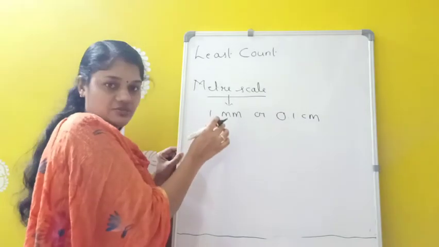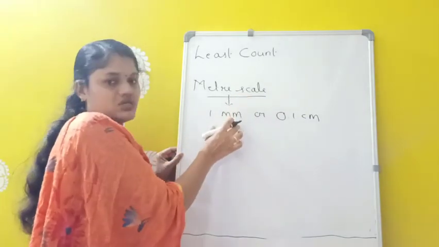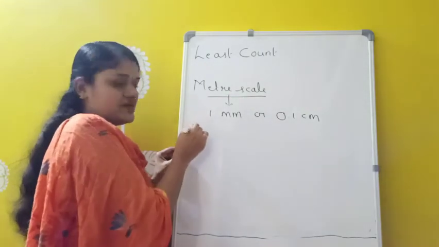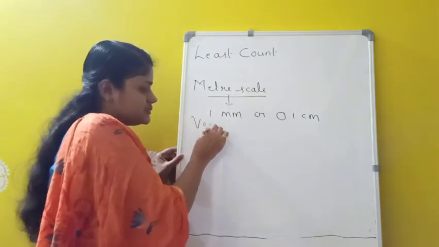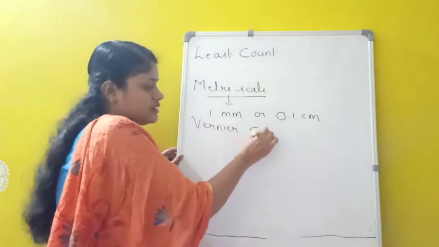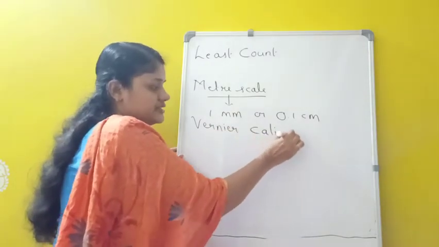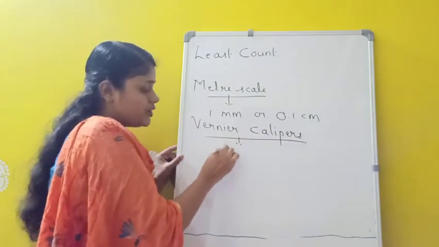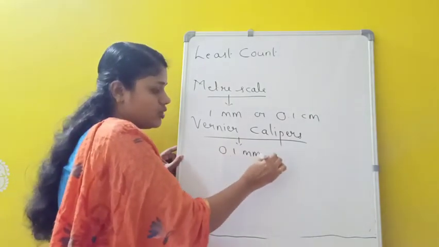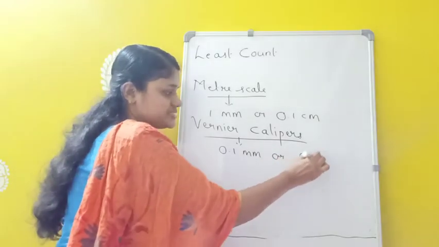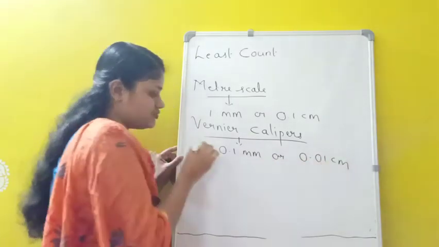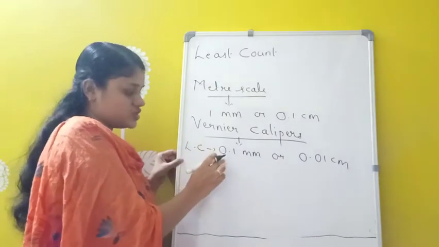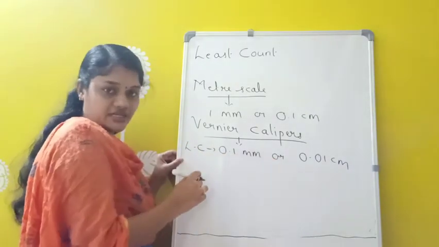That is the least measurement that can be made using meter scale is 1 millimeter or 0.1 centimeter. Similarly, we have another instrument called vernier calipers, and the least measurement that we can make using vernier calipers is 0.1 millimeter or in centimeter 0.01 centimeter. This is the least count of which one? Vernier calipers. So least count of vernier calipers is 0.1 millimeter or 0.01 centimeter.